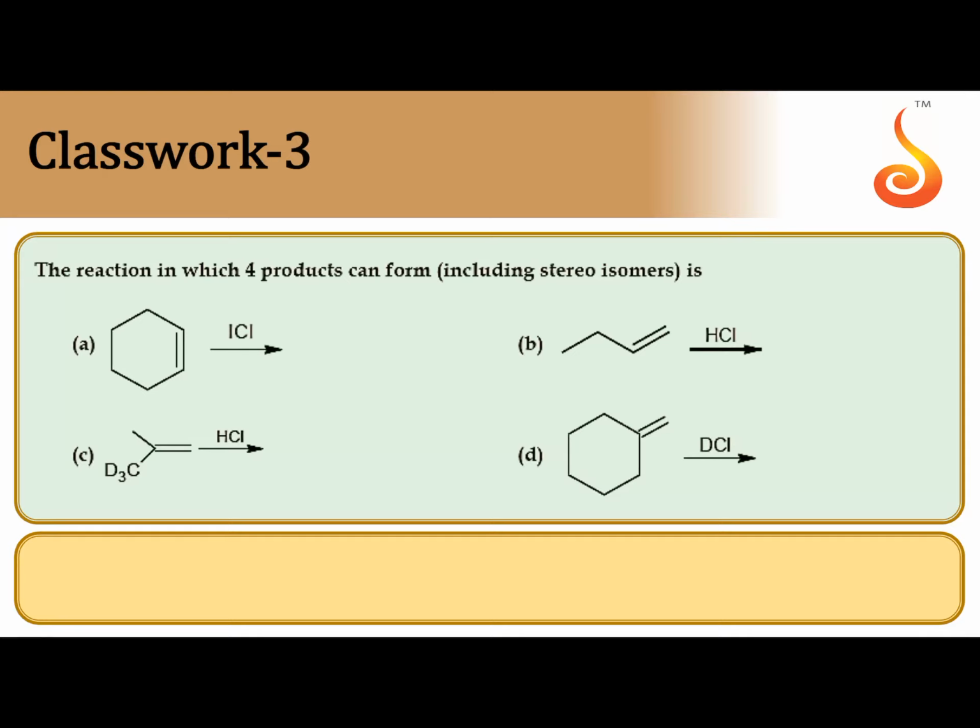The reaction in which 4 products can form, including stereoisomers, geometrical or optical. First one, cyclohexene plus ICl, iodine chloride. The pi bond is broken. This is an addition reaction.